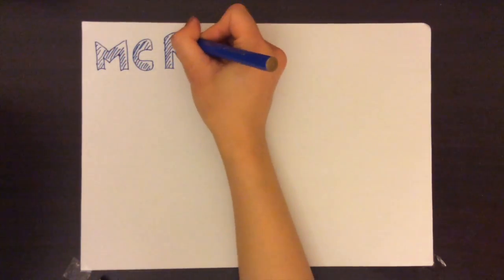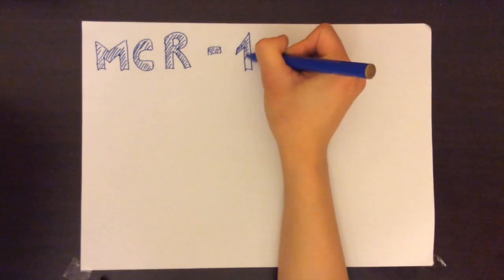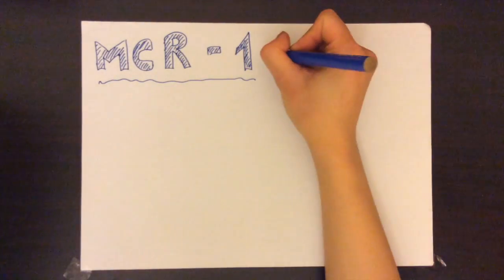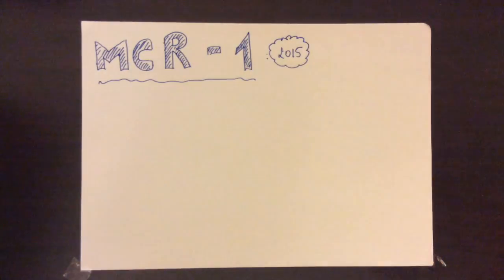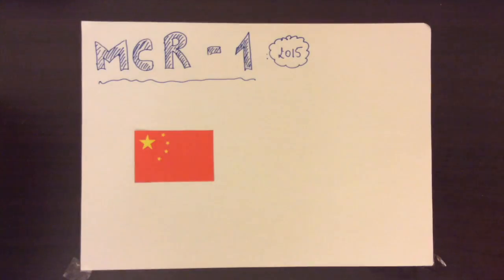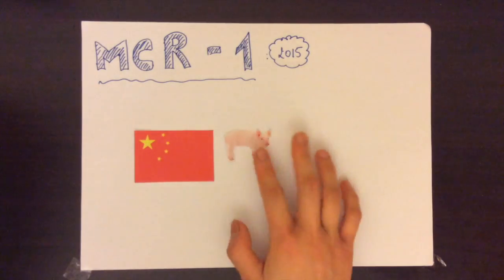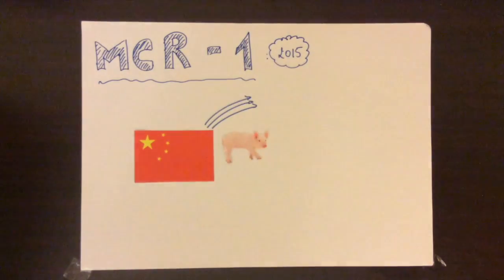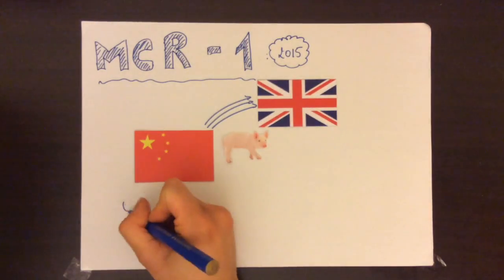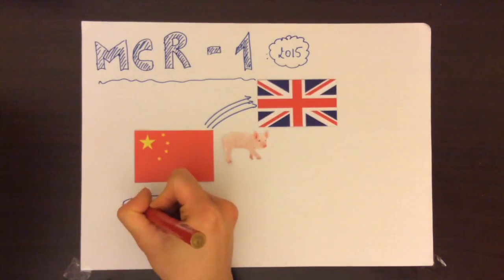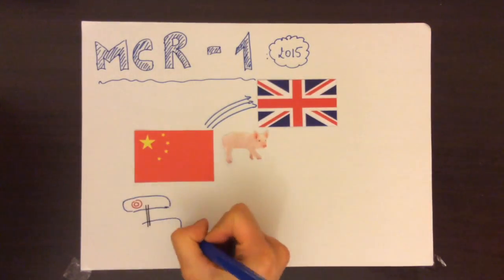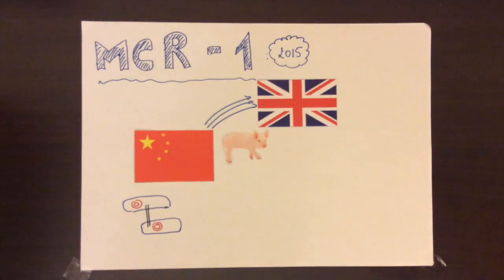Next, we'll be talking about MCR-1. In 2015, scientists raised a serious warning of MCR-1. It is a new gene found in bacteria that was recently discovered in the human body and in pigs in China. The MCR-1 gene exists on a plasmid, a small piece of DNA that is capable of moving from one bacterium to another, allowing it to spread the antibiotic resistance gene to other bacterial species.